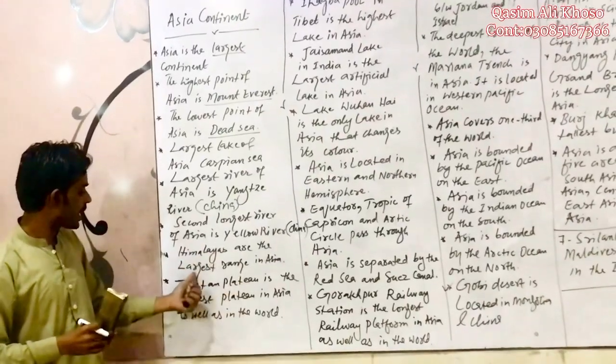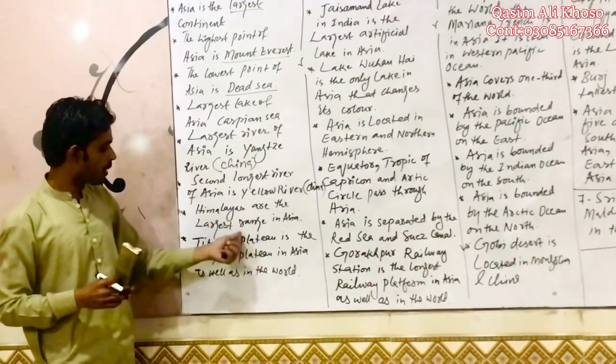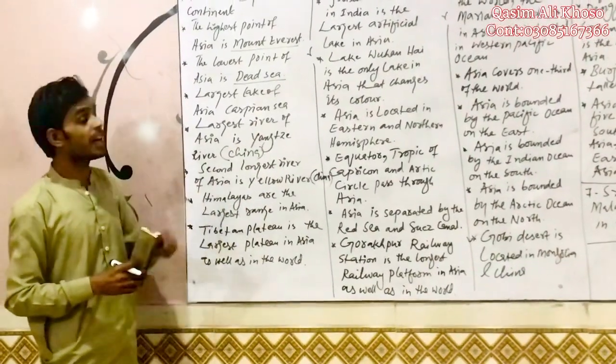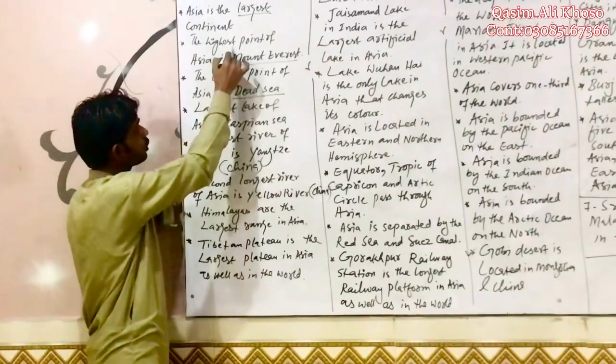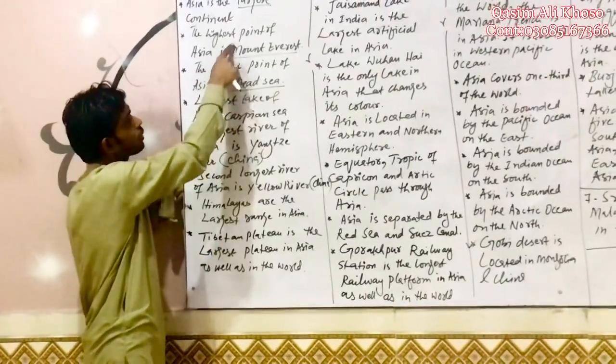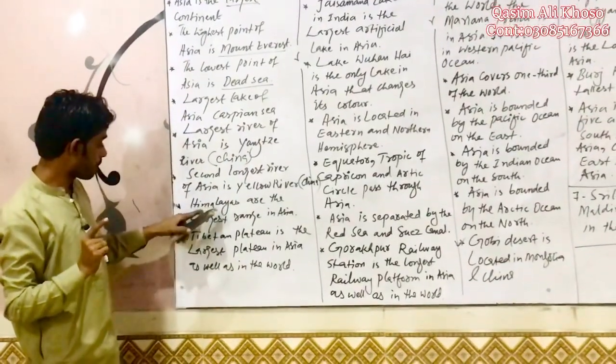Himalayas are the largest range in Asia. We will discuss range and mountains later on. One thing I should tell you here: most of the students make the mistake of using the article. Mountains don't carry the article "the." This point is also being made clear.